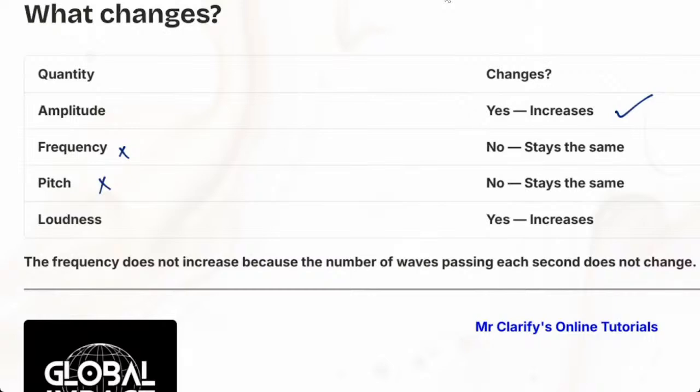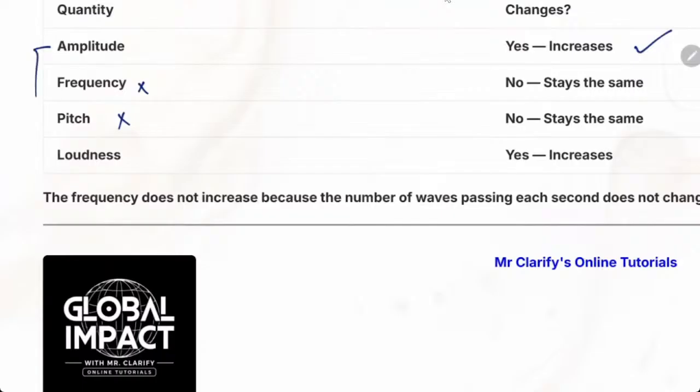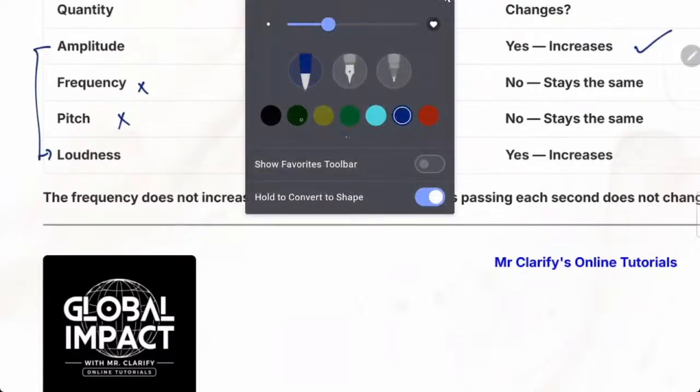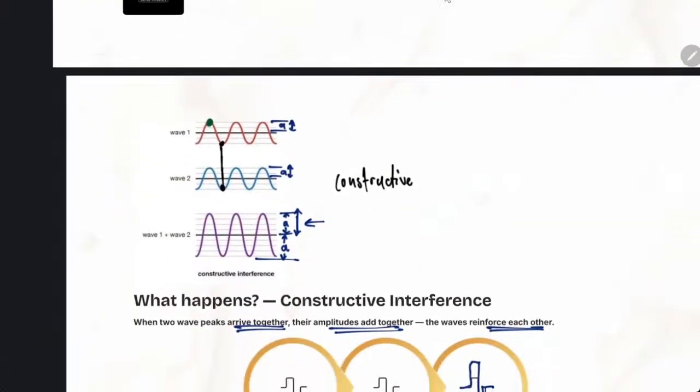When speakers meet, they just increase the loudness or the volume. Are we together? Because the amplitude affects loudness. Do you remember? Amplitude, this is from 6.1. Amplitude affects loudness. The frequency doesn't change because look, here, how many mountains did we have? We said frequency, you count the mountains or the valleys.